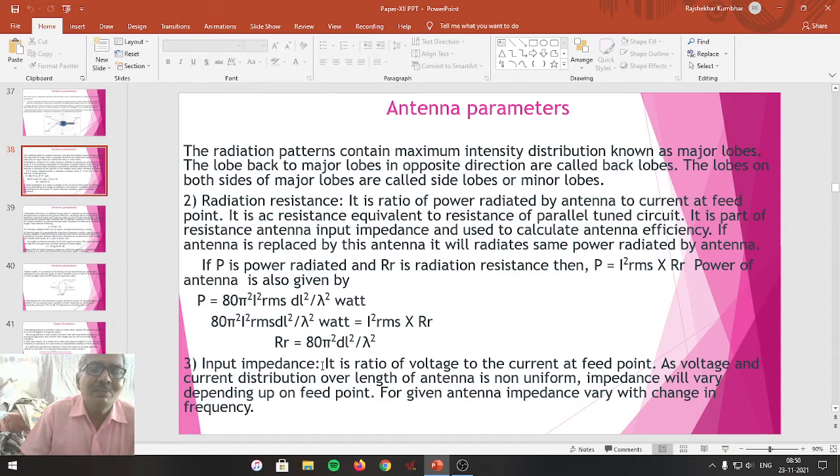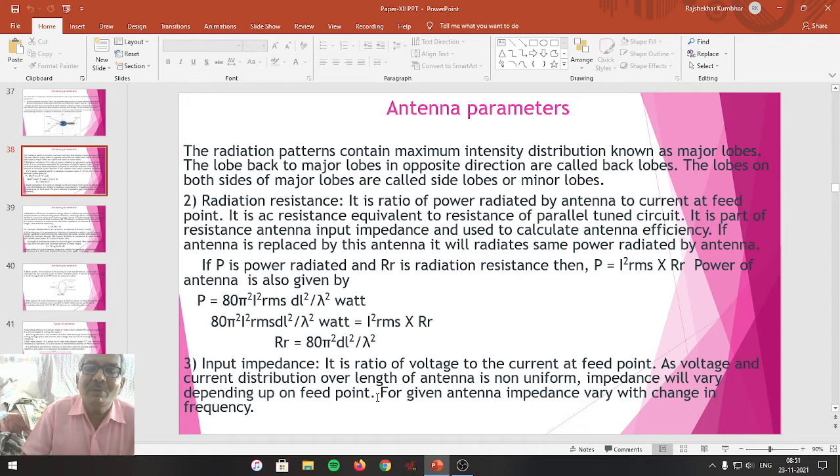The third parameter is the input impedance of the antenna. It is the ratio of voltage to the current at a feed point. As the voltage and current distribution over the length of the antenna is non-uniform, impedance will vary depending upon the feed point.